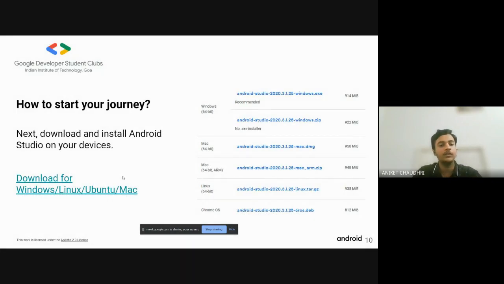You need to download Android Studio for developing apps. I will walk through how to install Android Studio on your device. You don't need to install it right now because it will take a lot of computer resources. Your internet and laptop speed will reduce if you download it right now. You can do it after the meeting, and we will share some YouTube links for you to refer to while installing it. I will show how you will do it.